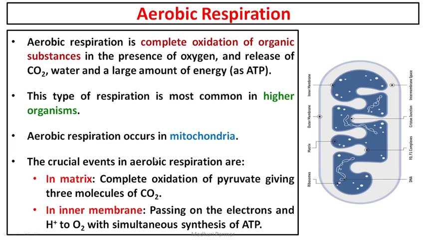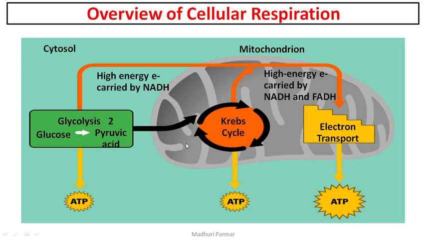So we will see these two parts. What I'm talking about in the matrix is nothing but your Krebs cycle. Your Krebs cycle takes place in the matrix, and in the mitochondrial inner membrane there is the electron transport chain, which is coupled with oxidative phosphorylation. That happens on the inner membrane. So this is the overview.